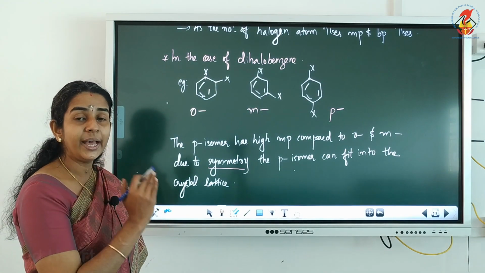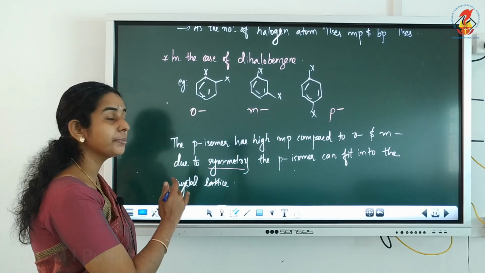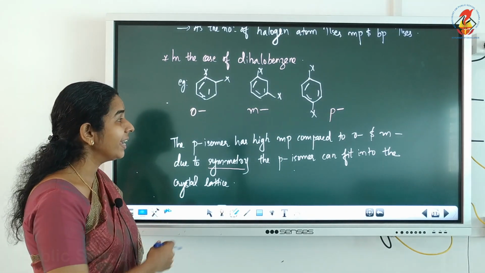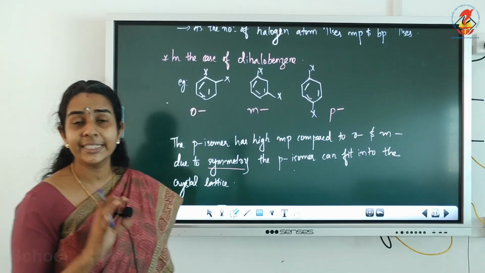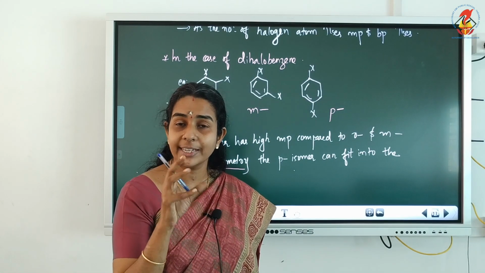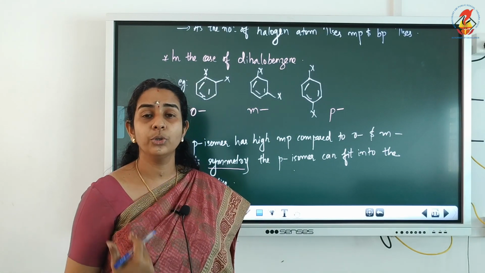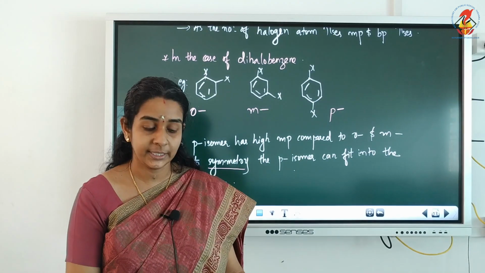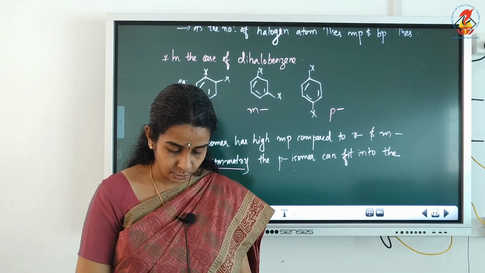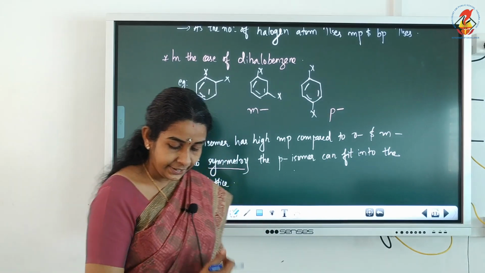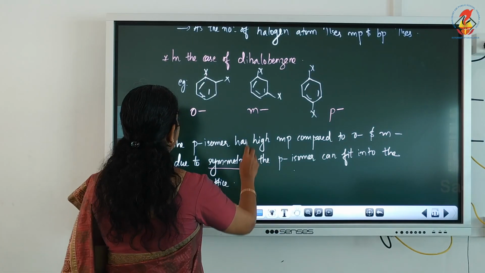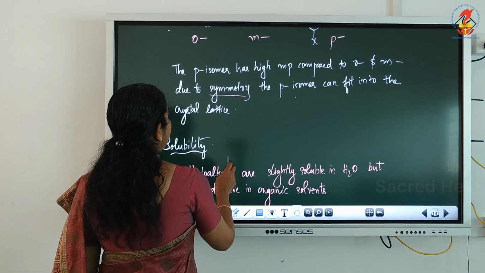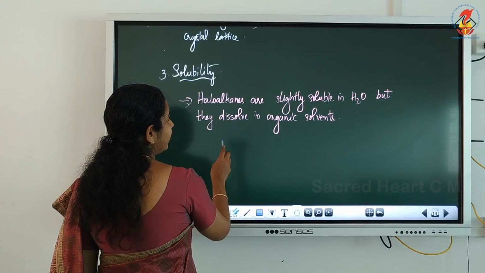The reason is, the para isomer possesses symmetry. So due to symmetry, the para isomer can fit exactly in the crystal lattice compared to ortho and meta isomers. Now, the next physical property is solubility.